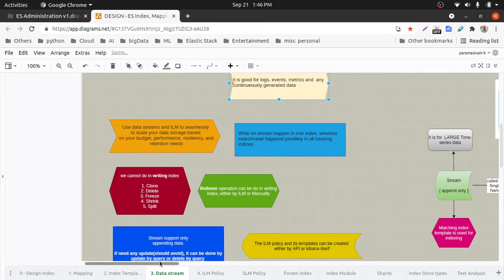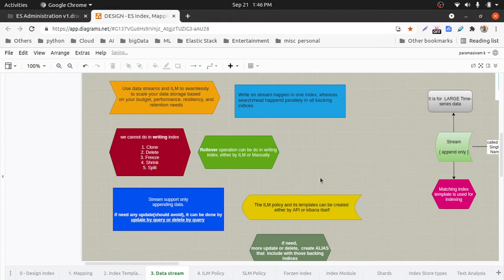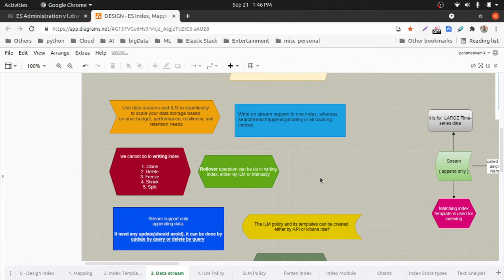Then there is some information we need to know at a high level. First, since the advent of ILM, I think ILM was introduced in 6.5 onwards, I am not sure, data streams are managed very effectively, in fact automatically.